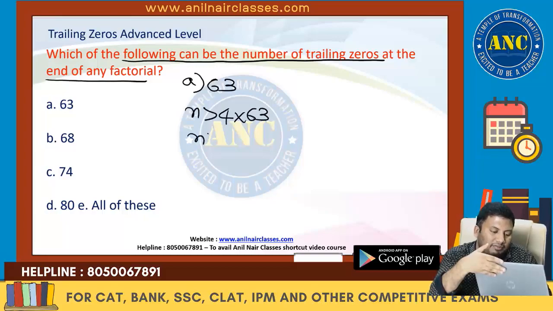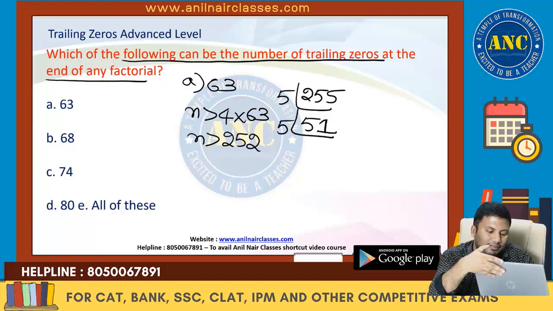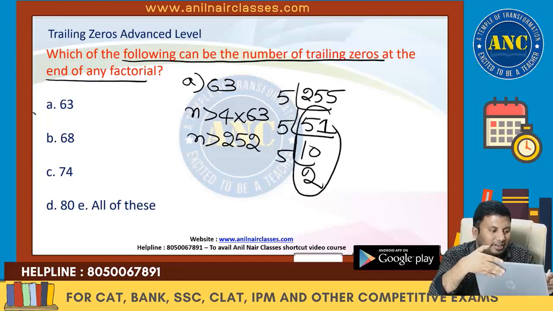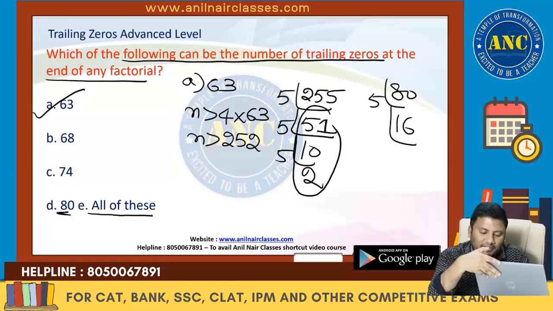N is greater than 4 into 63, which is 252. What is the multiple of 5 greater than 252? 5 5s are 25, 5 1s are 5, 10s are and 5 2s are 61 plus 2, 73. It is possible. Let us do, because option all of these is there. I will take a multiple of 5. It becomes a little easy. 5 16s are 80.